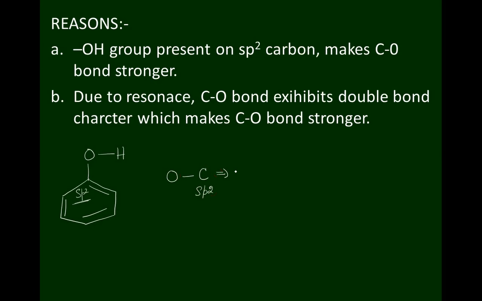Due to this, they possess minimum bond length and maximum bond dissociation energy. Due to minimum bond length and maximum bond dissociation energy, the carbon-oxygen bond becomes very strong. Therefore, replacement of OH group by other nucleophile is highly difficult at normal room temperature and pressure.